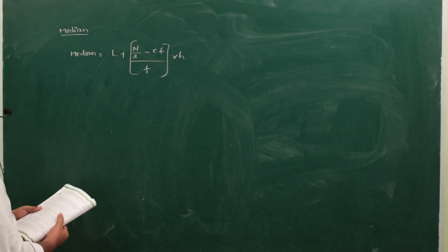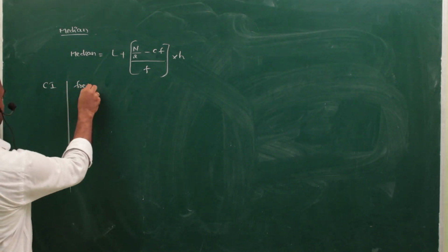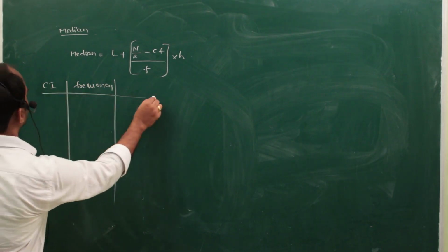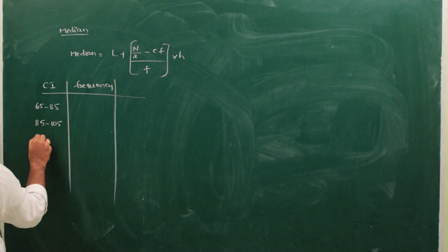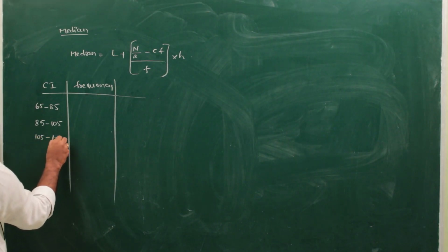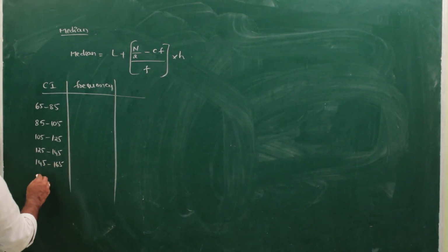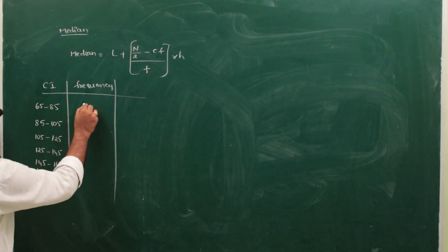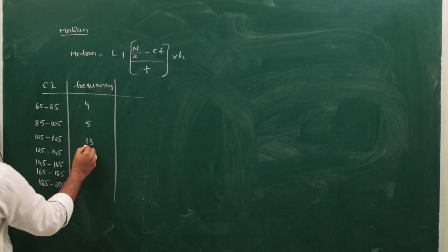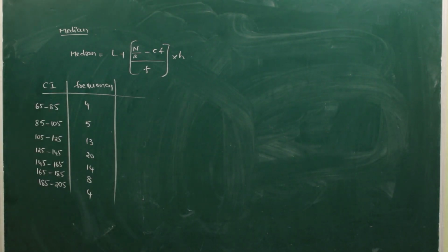Now let us see one problem on this median. Suppose the class intervals are 65 to 85, 85 to 105, 105 to 125, 125 to 145, 145 to 165, 165 to 185, 185 to 205, with frequencies 4, 5, 13, 20, 14, 8, 4. This is the given data, class intervals and frequency.